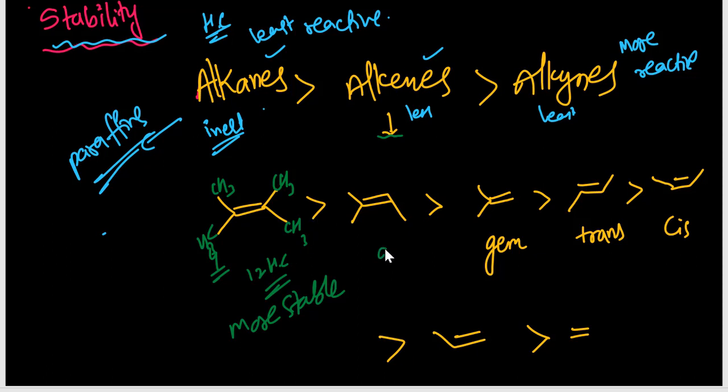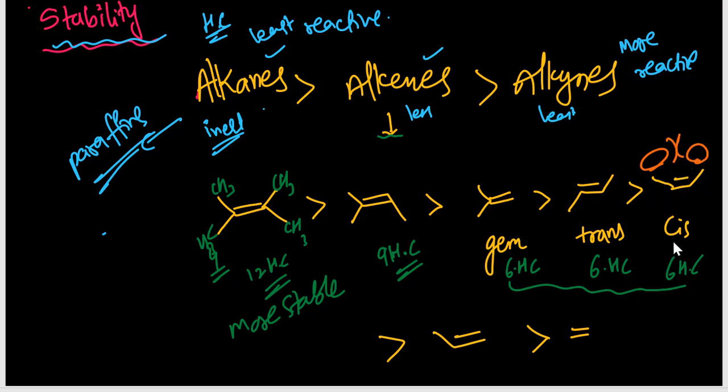Here only 9 hyperconjugations are there. Here only 6 hyperconjugations are there. Of course here also 6 hyperconjugations are there. In this case, how do you decide? Okay, so here in cis, bulky groups are there on the same side. Methyl group and methyl group on the same side have repulsions, so less stable. So this is how it is decided.